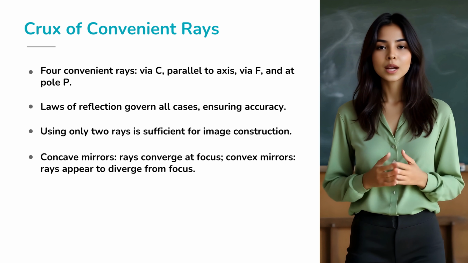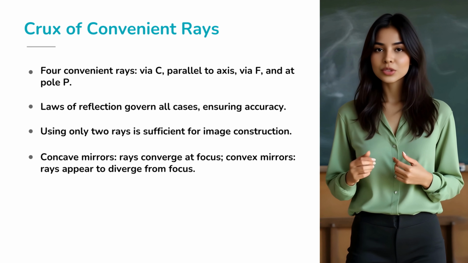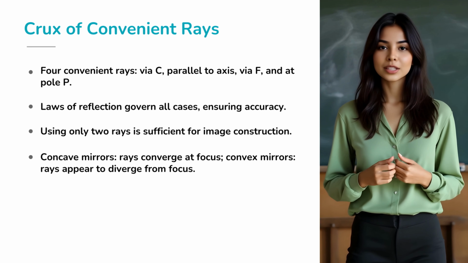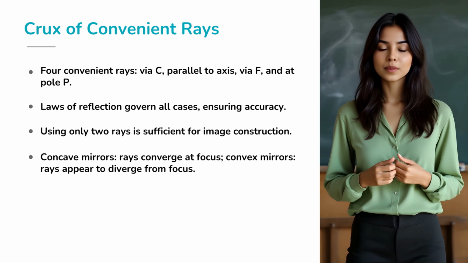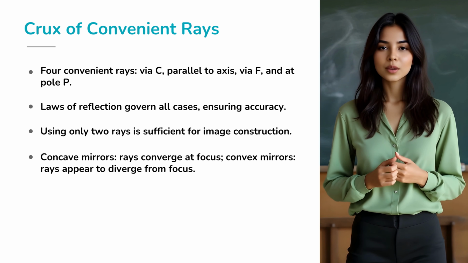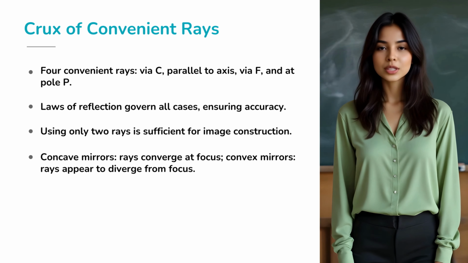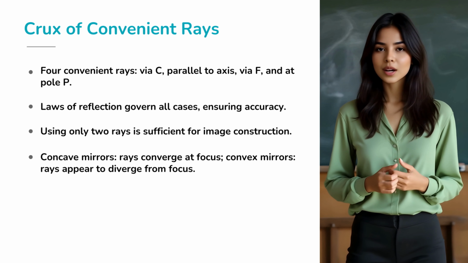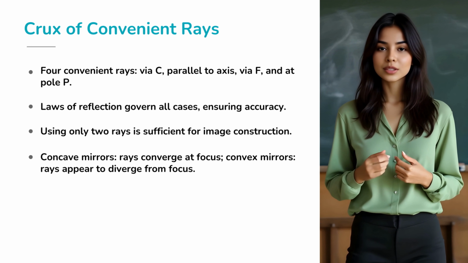So, to wrap it up, we've got 4 superstar rays to simplify our life: through the center of curvature, parallel to the axis, through the focus, and incident at the pole. Remember, concave mirrors love converging rays to a real focus, while convex mirrors play the diverging illusion game with a virtual focus. And the best part, to locate an image, you only need 2 rays, not 1,000.